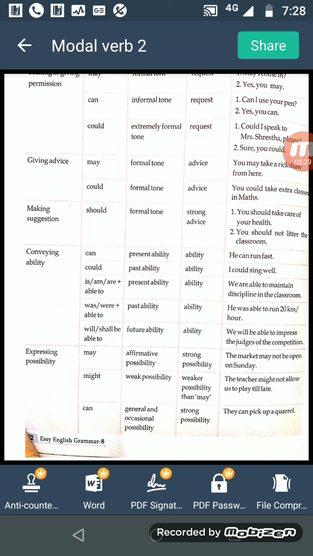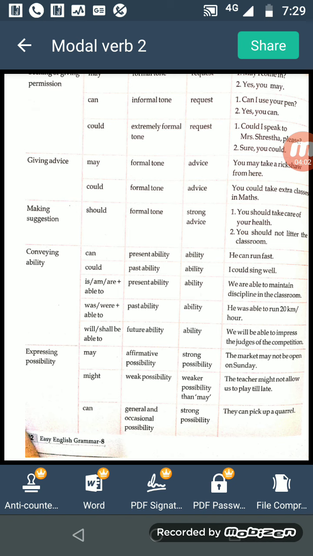Then will/shall be able to. For future tense, you know that will and shall are always used in future. So if we want to show future ability, at that time we use will or shall be able to. We will be able to impress the judges of the competition. So here we use modal auxiliary verbs for ability.